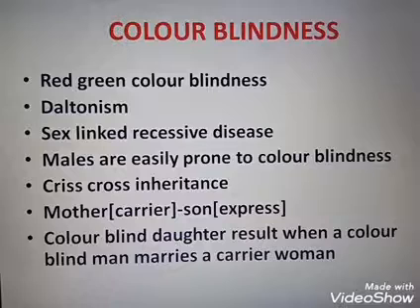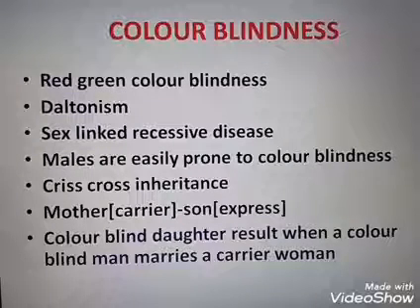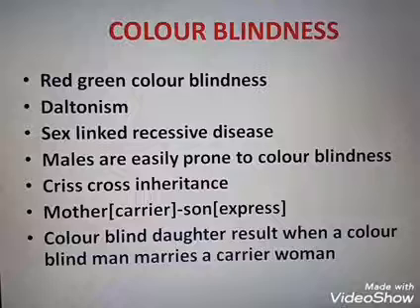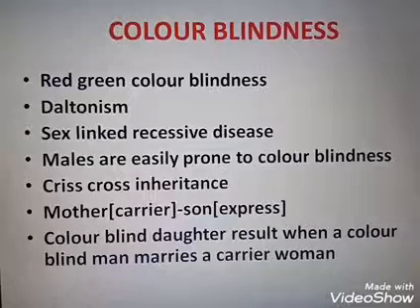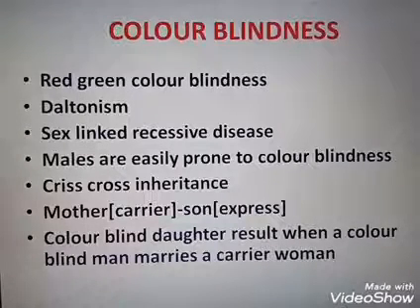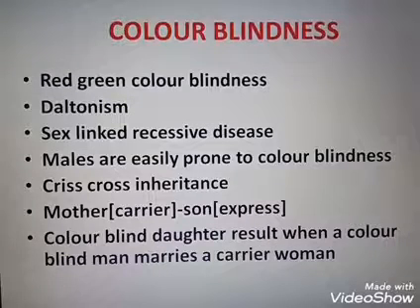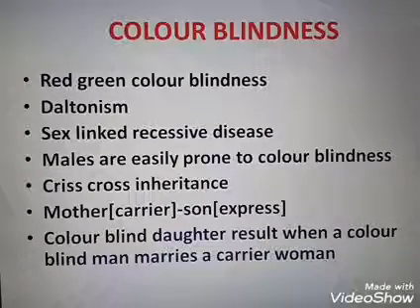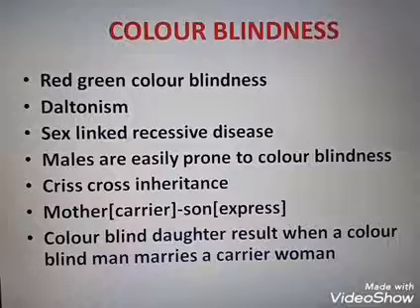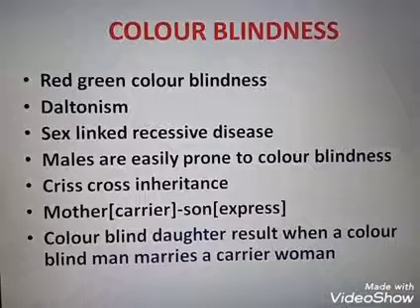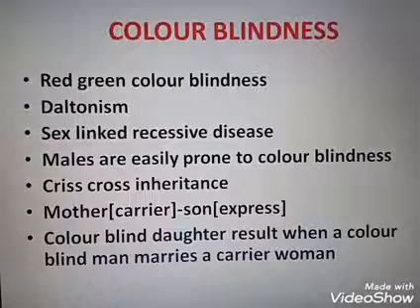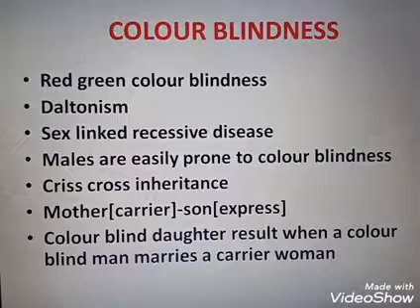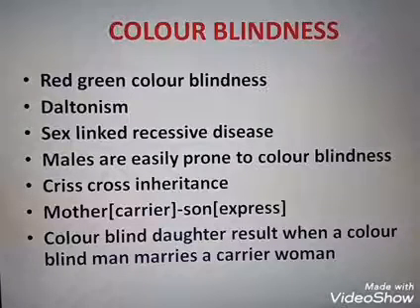So it shows criss-cross inheritance or zigzag inheritance, because the mother is the carrier and only the son will express the disease. There is a rare chance of a female child having color blindness: a color-blind daughter will form when a color-blind man marries a carrier woman. So this is a very rare case.